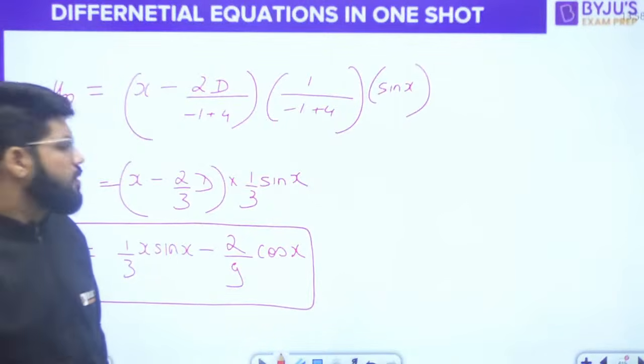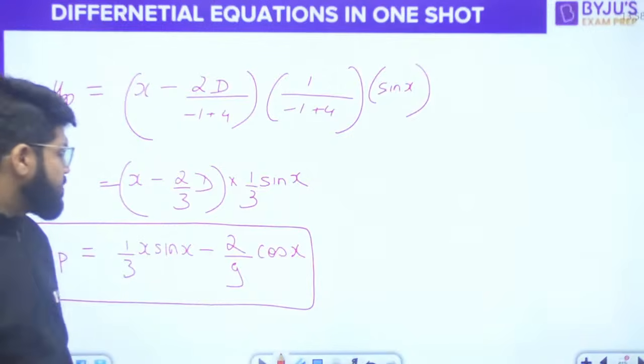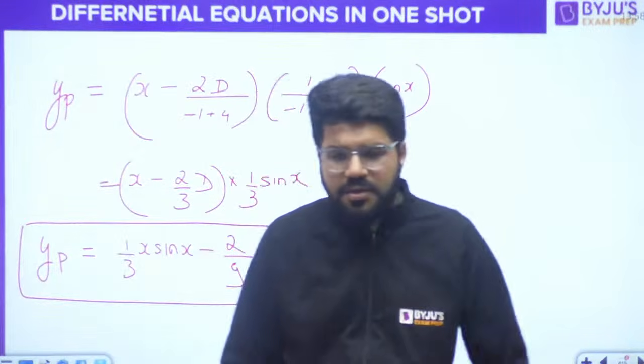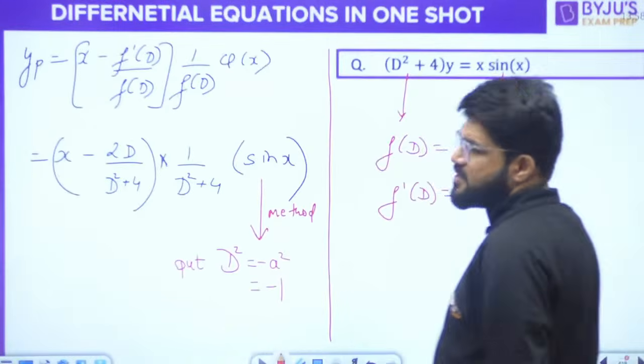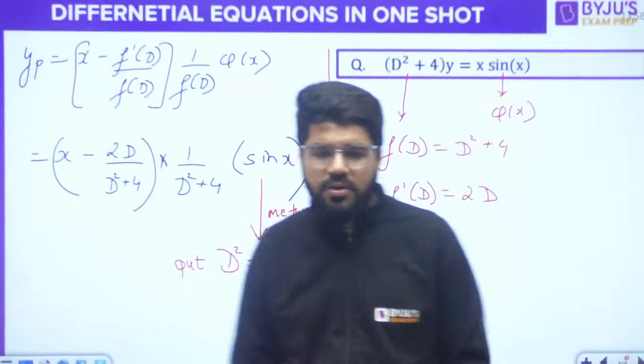This is the answer: 1 by 3 x sin x minus 2 by 9 cos x. This is the next case, comprising of x into sin x, or x into phi x case.